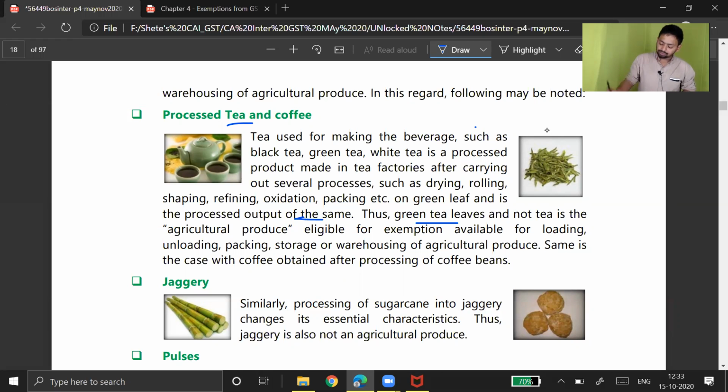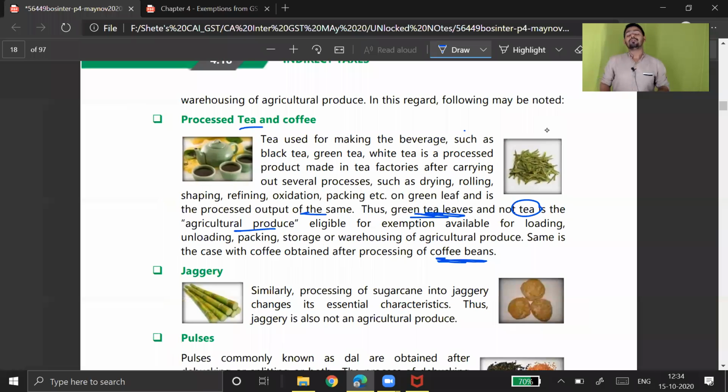Thus, green tea leaves and not tea are agriculture produce, eligible for exemption available for loading, unloading, packaging, storage and warehousing of agriculture produce. The same is the case with coffee obtained after processing the coffee bean. So coffee beans will be exempt, tea leaves will be exempt, but tea and coffee that we consume should remain taxable because they changed their essential characteristics after processing. But it's not the case with rice. Rice is separately exempt, that you should know.